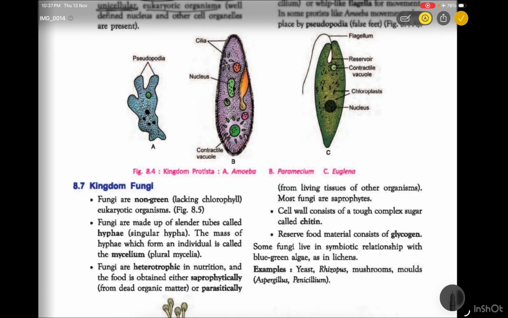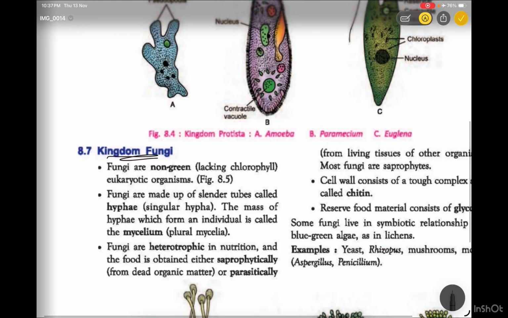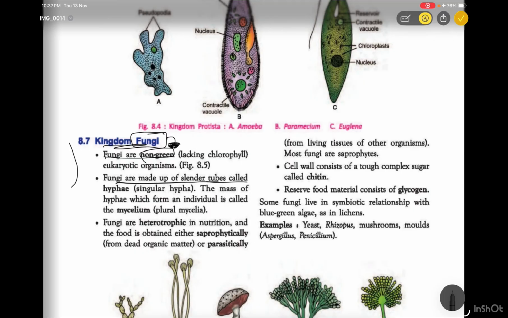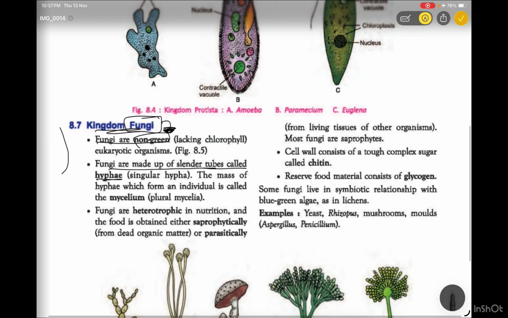Okay, next, kingdom Fungi. The kingdom Fungi are non-green, that is, they lack chlorophyll. All the green plants have chlorophyll, so they come under Plantae. But fungi do not contain any green color, so they lack chlorophyll. Fungi are made up of slender tubes called hyphae. This can be seen on bread. When we keep bread without sunlight in a dark room for about 2 to 3 days, then we can see the fungi. Under the microscope, we can clearly observe this type of fungi.